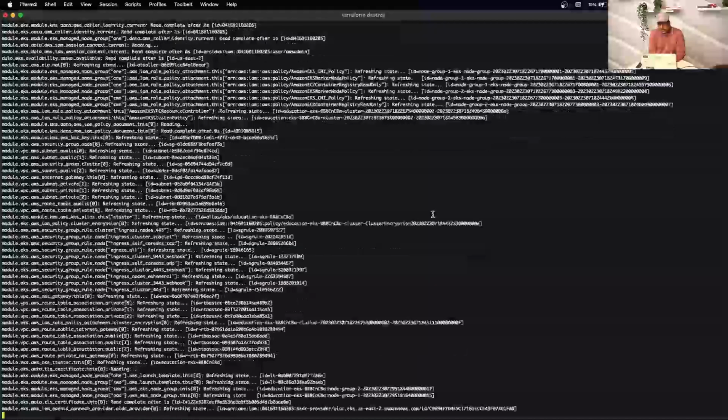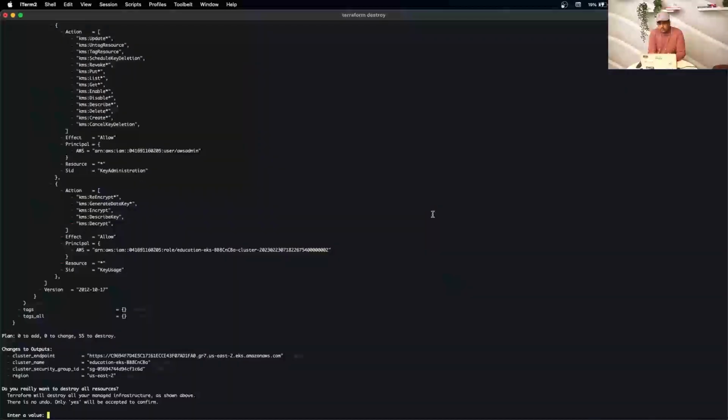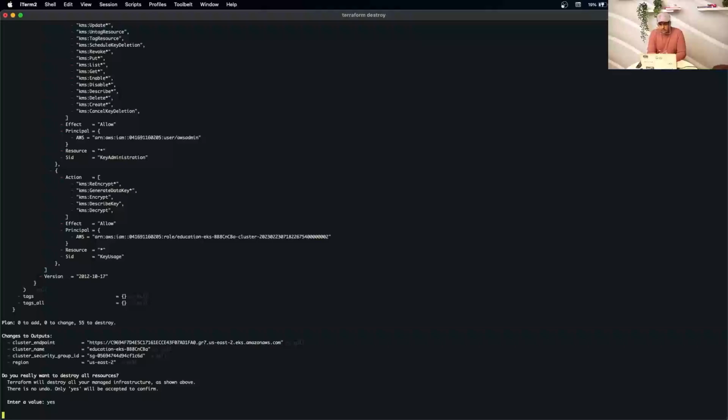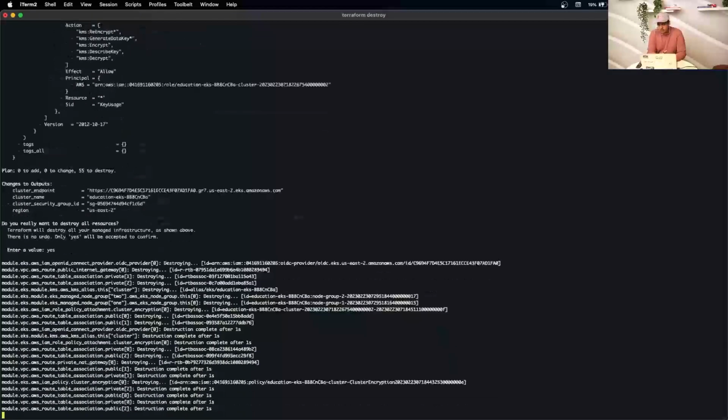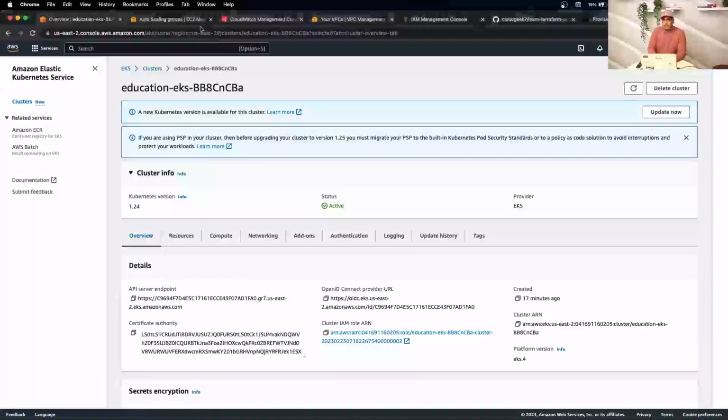What it's doing in the background is checking your state file for the resources it created in the past, and there you go: 0 to add, 0 to change, 55 to destroy. So I say yes, please destroy, because I don't need it. Now it connects to my AWS account, rips off everything, and deletes every single thing it created.